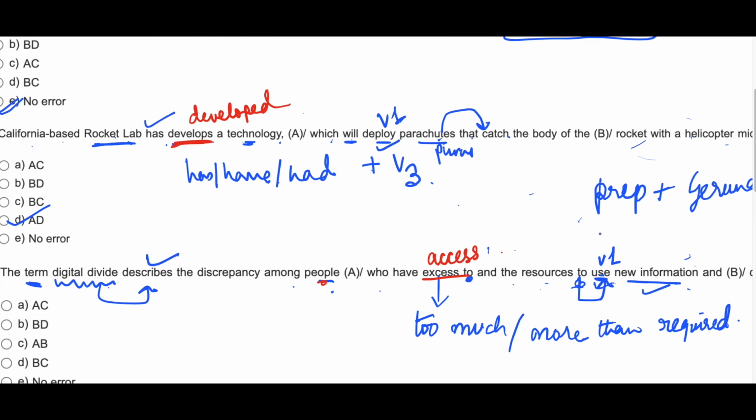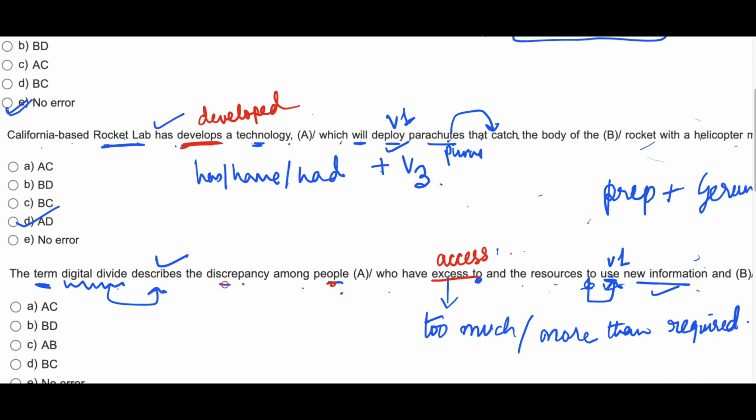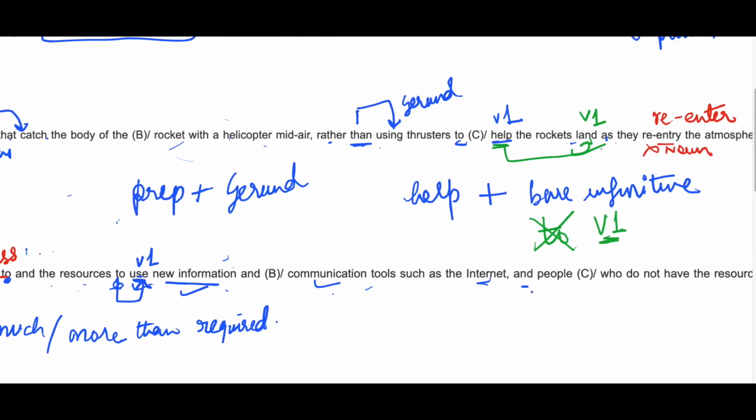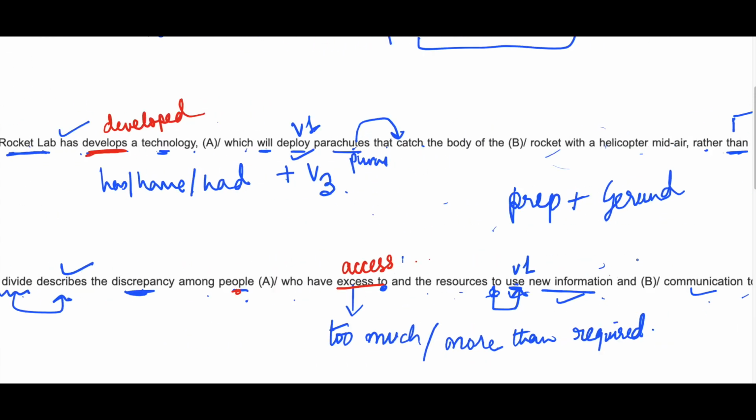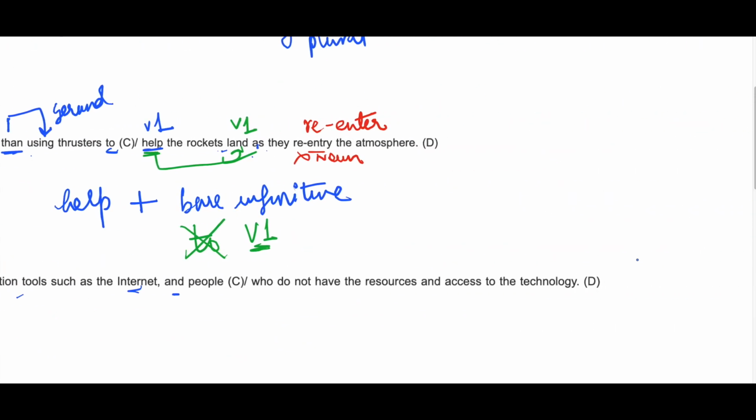Now here the sentence talks about some discrepancy. Discrepancy means conflict. Now there are two groups of people. I want you to read the sentence at first and understand. There are two groups of people: who have access to and the resources to use new information and communication tools, and people who do not have the resources and access to the technology.